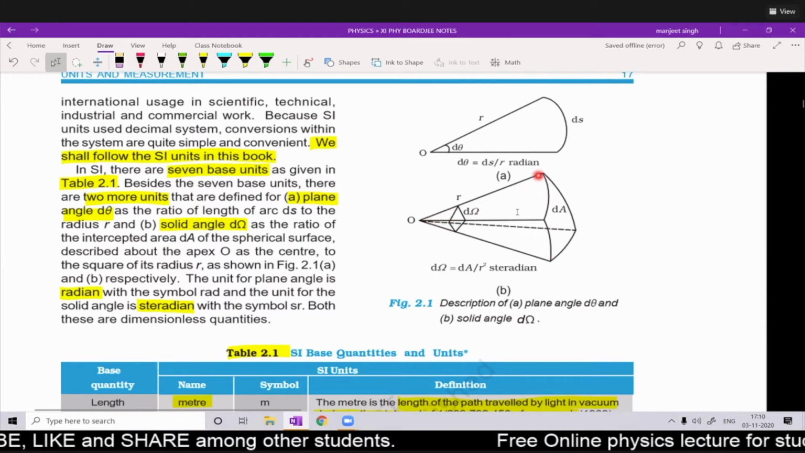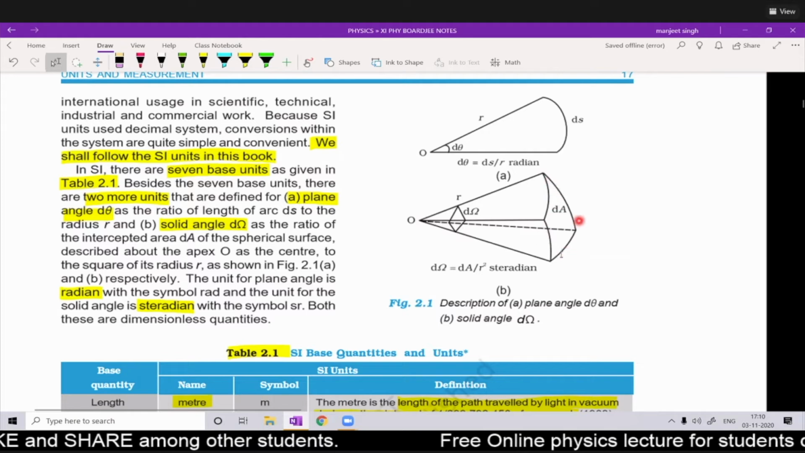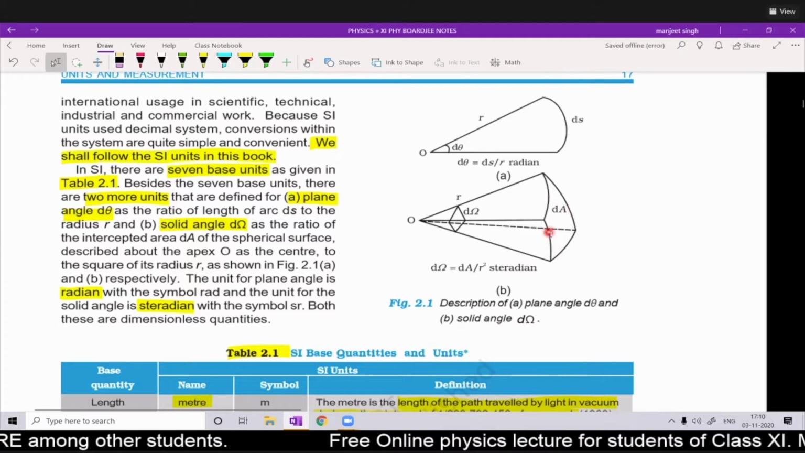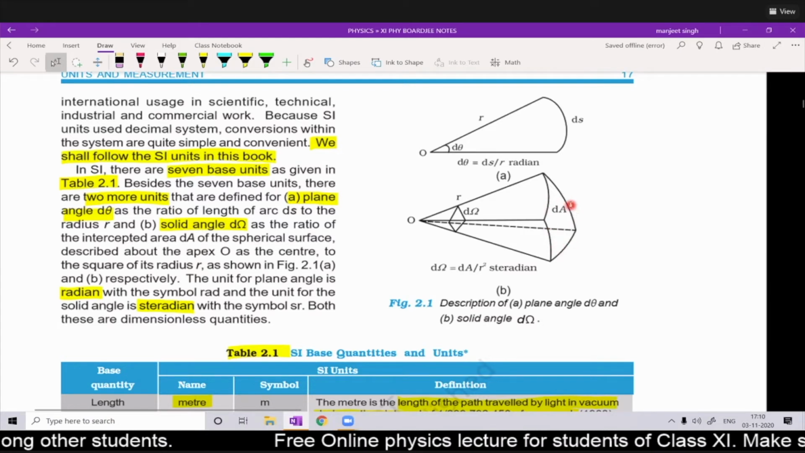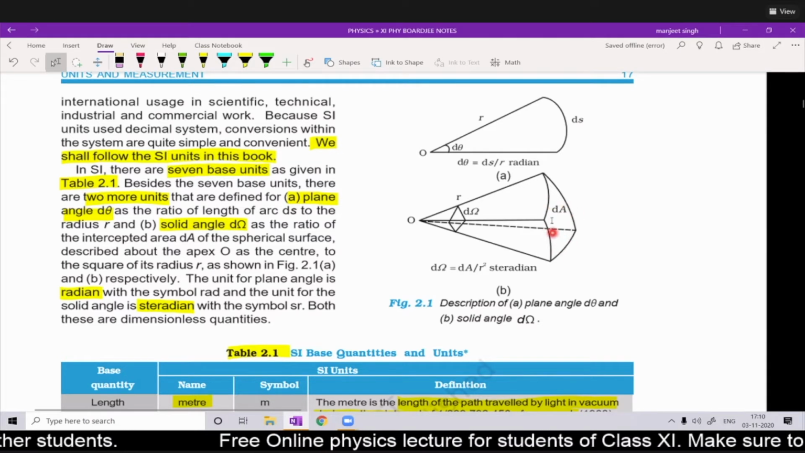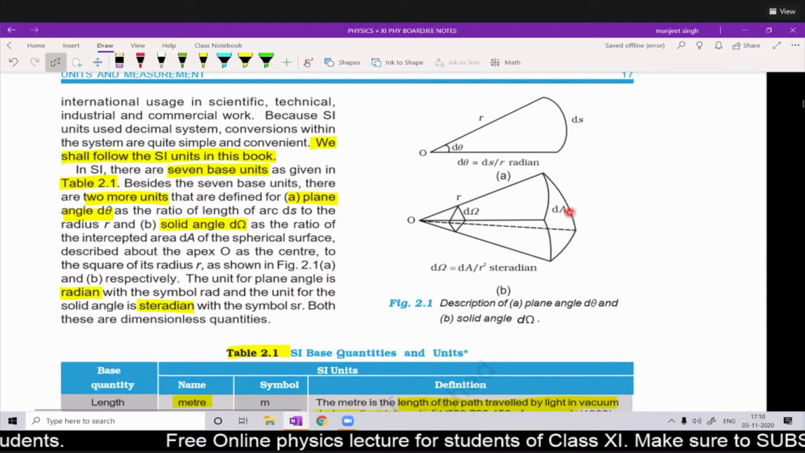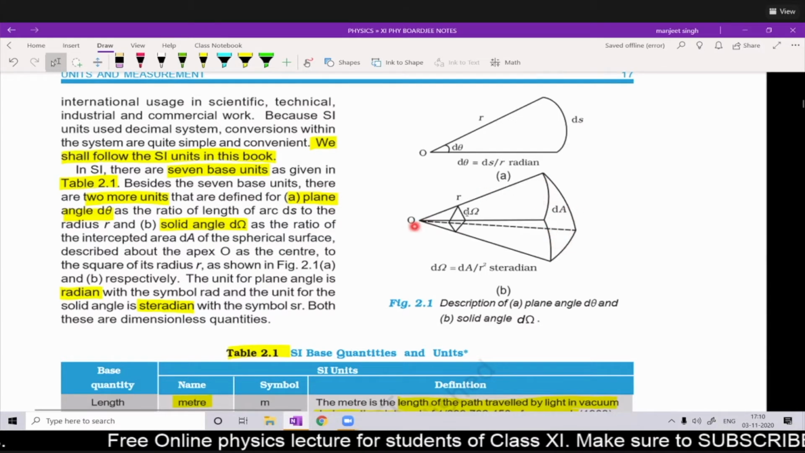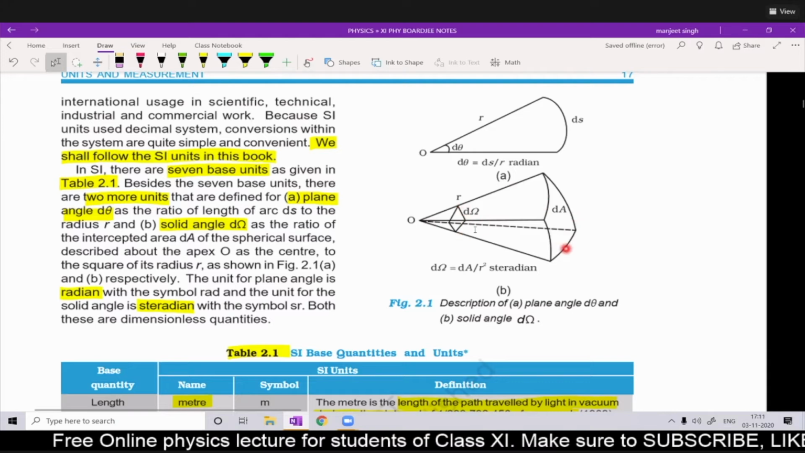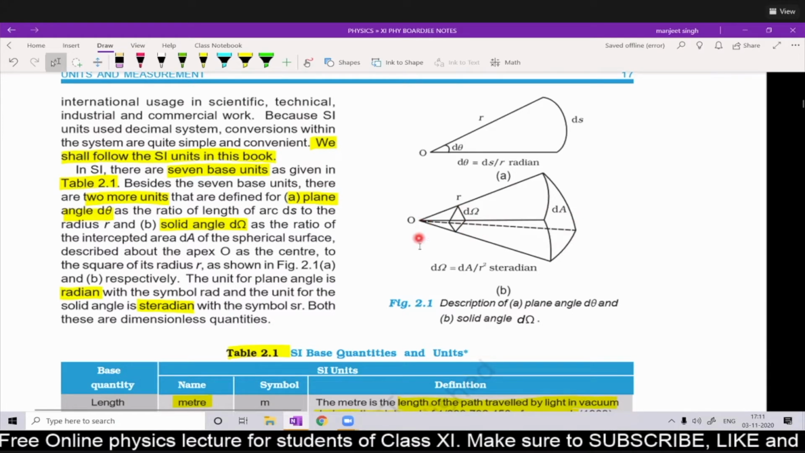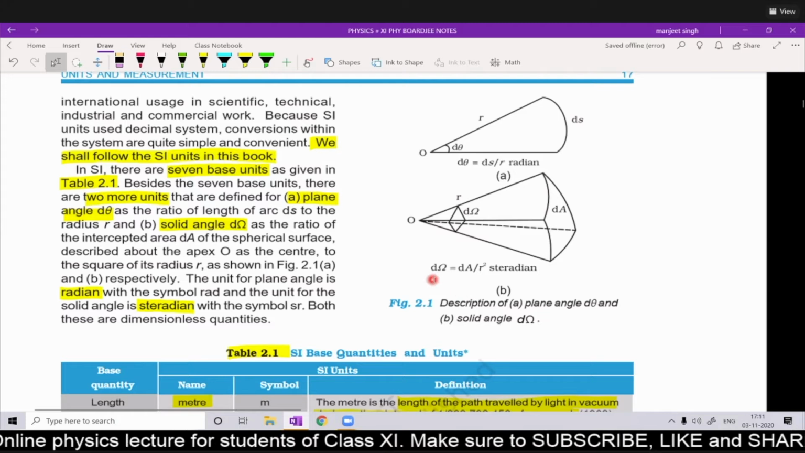Okay, suppose you complete this sphere. So this is part of the surface area of that sphere, only a part of that surface area. And that part divided by radius squared is the solid angle subtended by that area at the center. Okay. So this is the formula, it can be remembered.